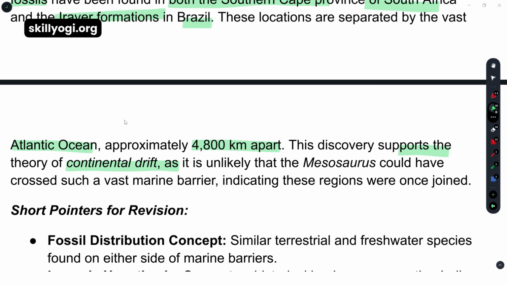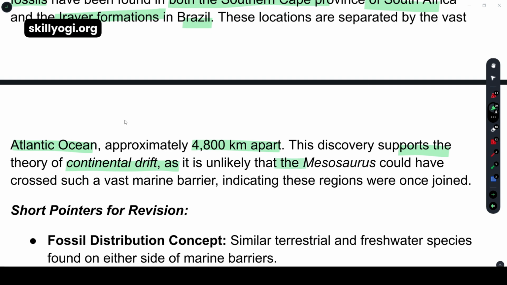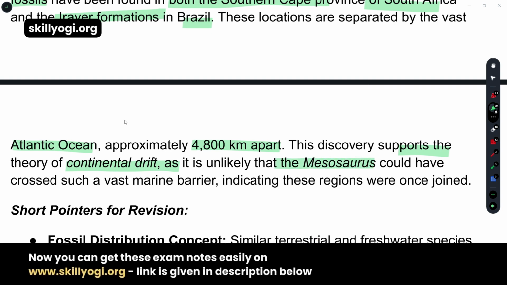That means these two places are located far apart from each other, but still the fossil presence is the same on both continents. It's unlikely the Mesosaurus could have crossed such a vast marine barrier, which indicates the regions were once joined.